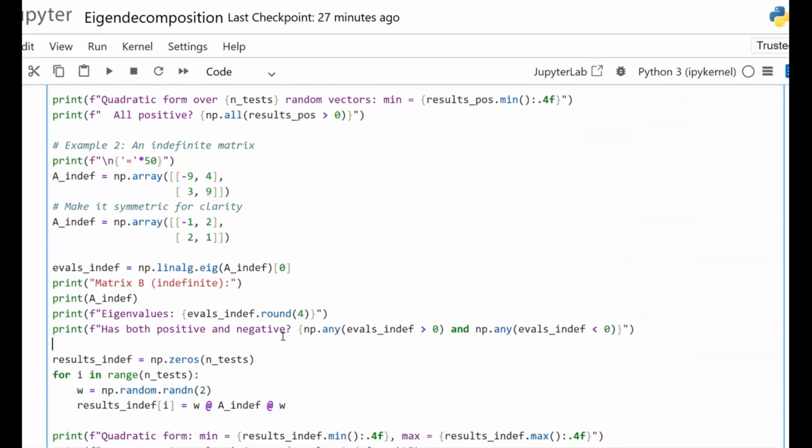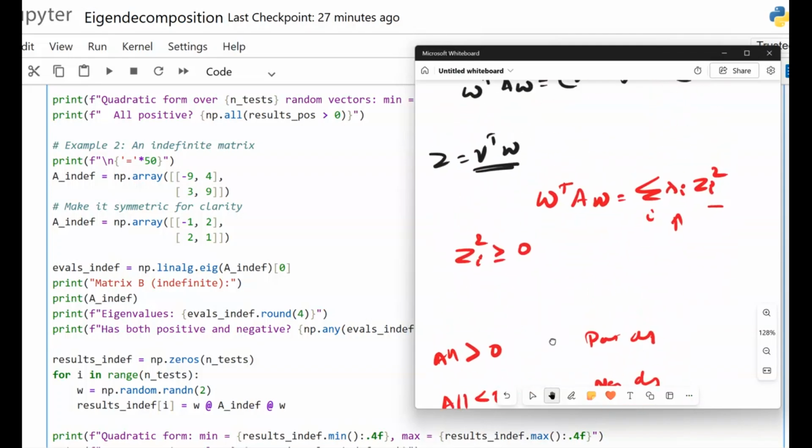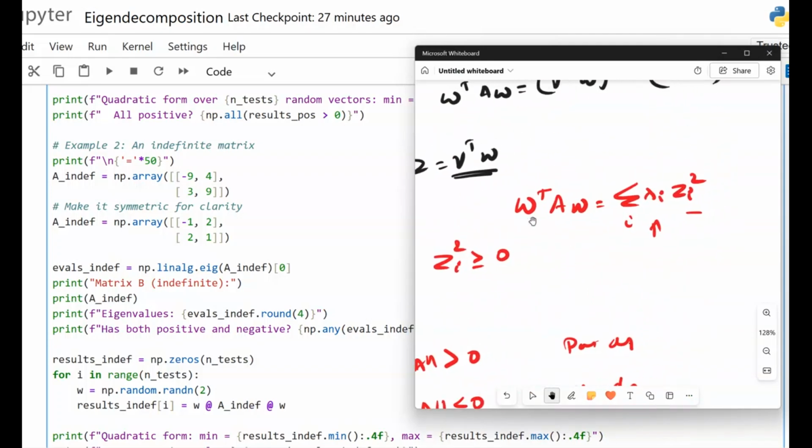And when coming to example 2, an indefinite matrix, we get mixed sign eigenvalues, the quadratic form can be positive or negative, and the geometry is a saddle surface. So the key identity, as we have already discussed, is W transpose A W equal to the summation over i of lambda sub i multiplied by Z sub i squared, which explains why eigenvalues completely determine definiteness.